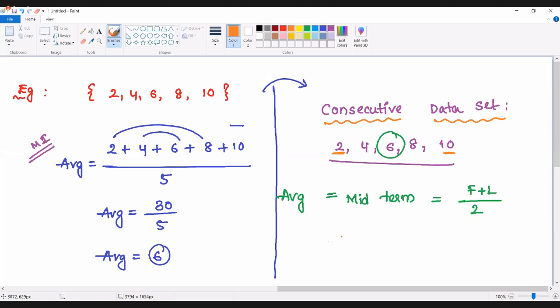Okay. So for a consecutive data set, remember only this thing: a consecutive data set means numbers which are maintaining a constant difference. Numbers which are maintaining a constant difference will be treated as a consecutive data set.